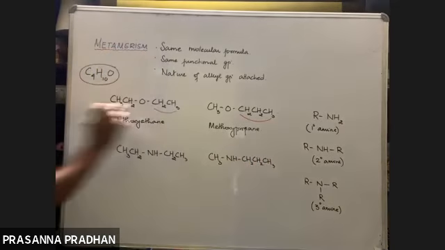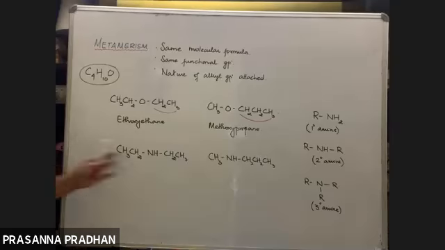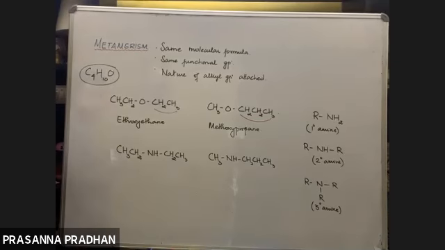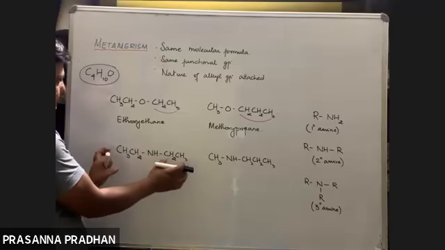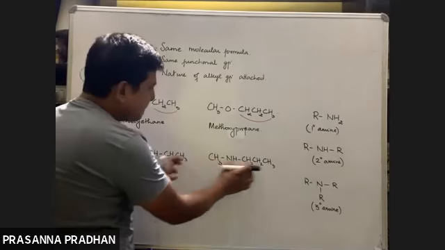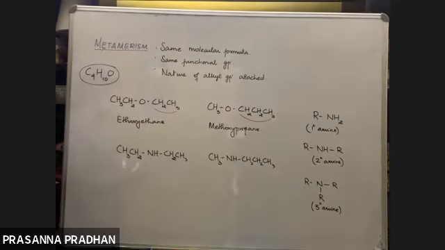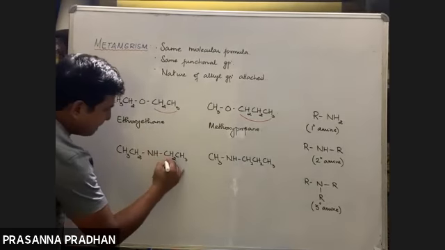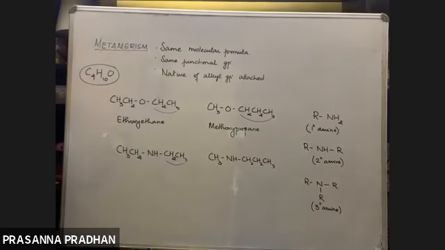I think the molecular formula is same. Is the molecular formula same? Yes, you can compare it. Is the functional group same? Yes. But what do they differ in? They differ in the nature of alkyl group. Here there are two ethyl groups. Here we have one methyl and one propyl group. Now remember here also the longest continuous carbon chain determines the word root.